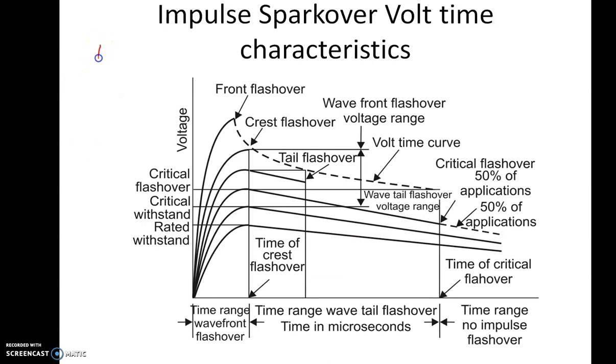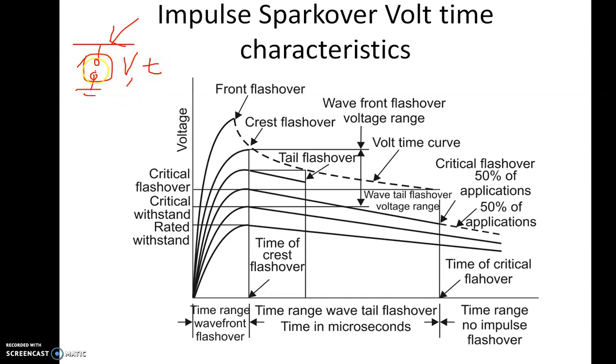Now let us say that there is an air gap between 2 points, and I have grounded one of the points, and here I am giving voltage. Now the breakover of this air gap, or we can also call it an insulator, depends on two things. One, the magnitude of voltage, how much voltage you are giving, and second, the time for which you are giving.